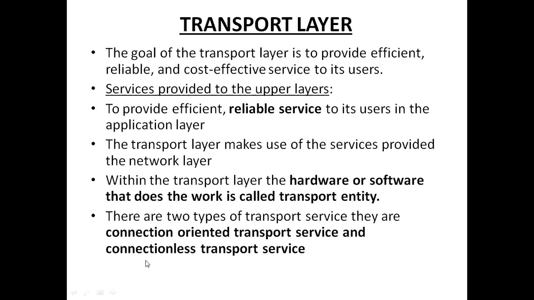The next point is that there are two types of services provided by the transport layer: connection oriented transport service and connectionless transport service. Usually we call them connection oriented service and connectionless service.